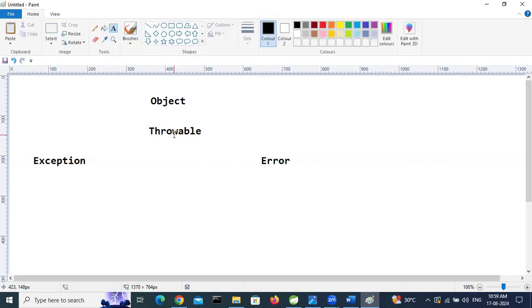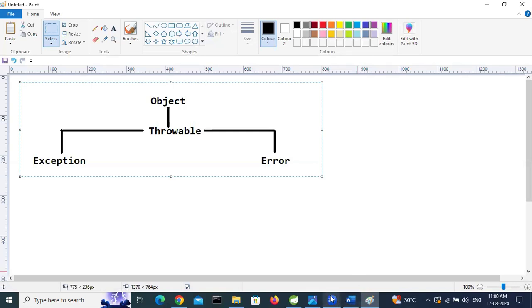Here, explain about exception hierarchy. This is the exception hierarchy. Object is derived to Throwable. Next, Throwable is derived to Exception and Error. See, it is a diagram of the exception hierarchy.